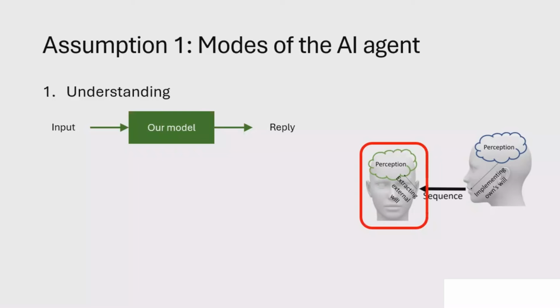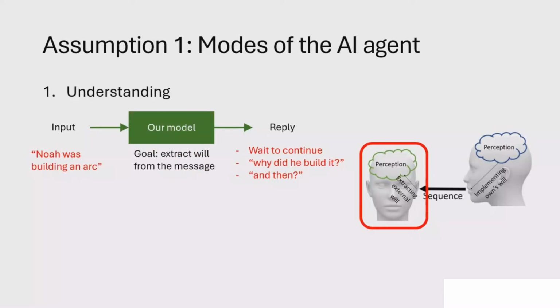This mode is called understanding. It is where the agent, just like a human, tries to comprehend what was said to him. For example, I am telling a story. Noah was building an ark. Then there could be several replies. Either it just pauses and waits for me to continue my story, or asks something to get more information or to clarify things for it, or it just wants to know what's next. It is mostly about processing the input, and the output is less operative, and usually only for better understanding of the input.